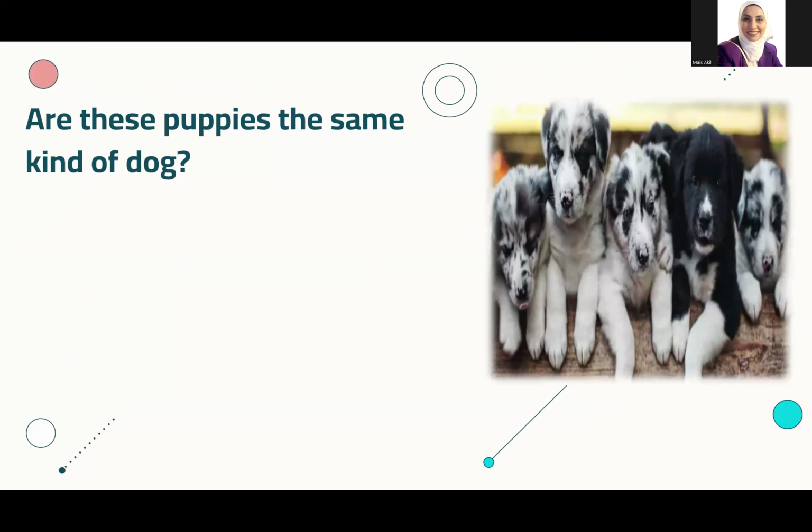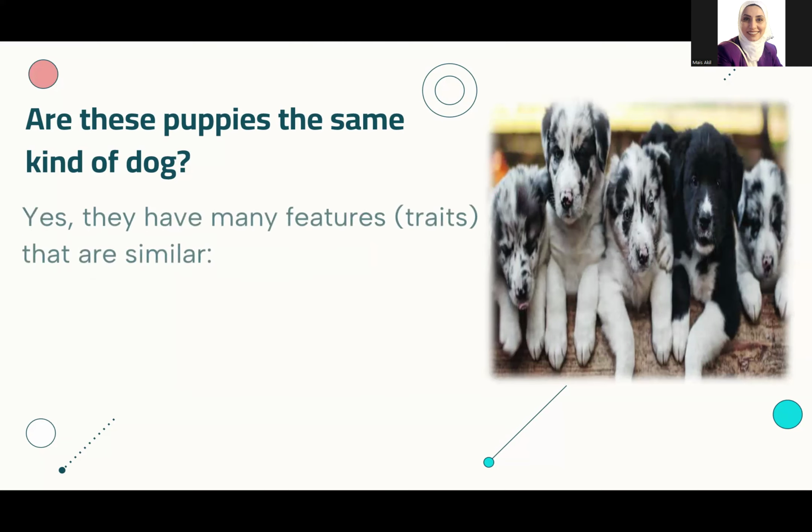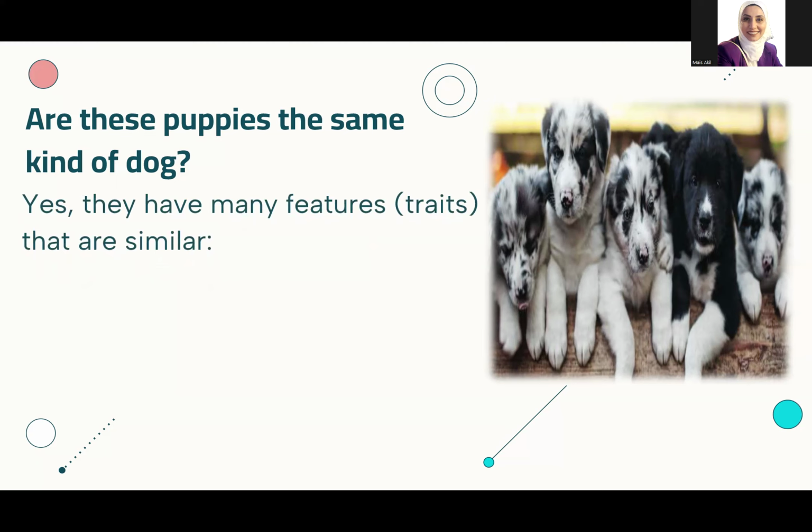Look at those puppies. Do you think that they are the same kind of dog? Yes, as you see, they look very similar. They have many features or traits that are similar. Like what? Like all of them are black and white. So the fur is the same color. They are all black and white, even if it is a different pattern.